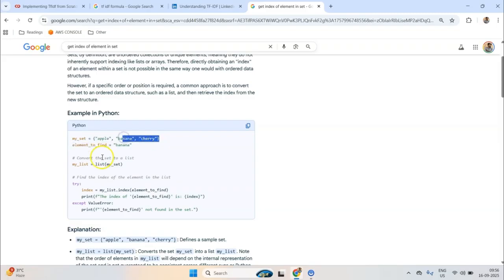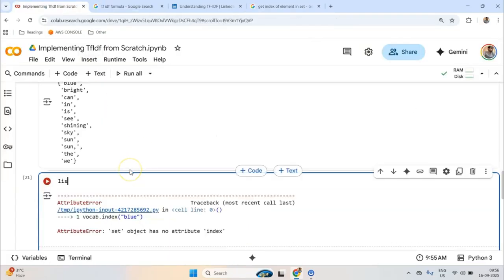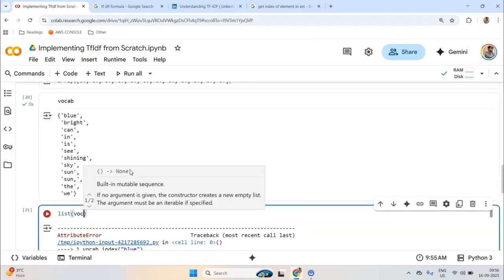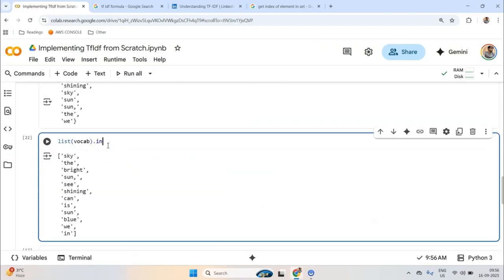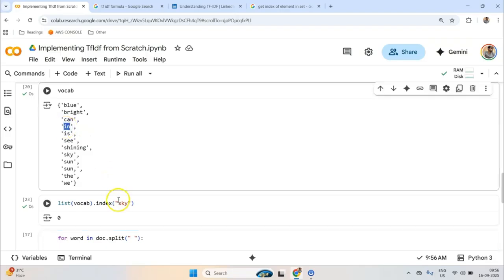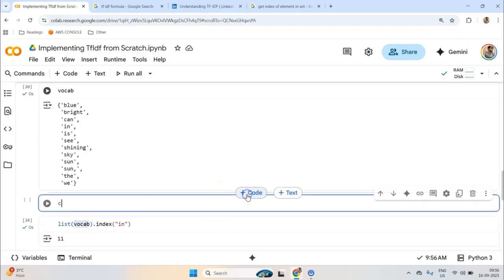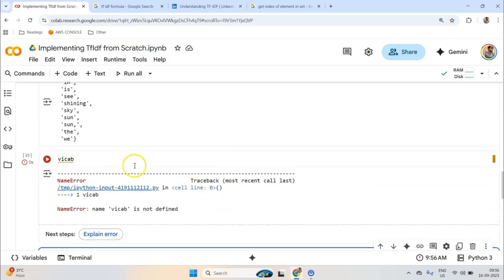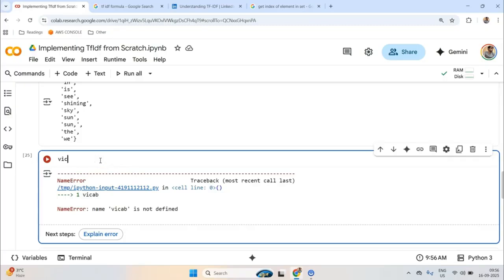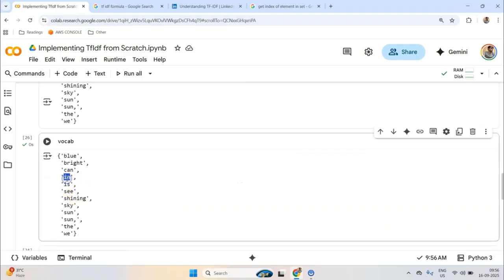Oh, I see. I think what they are doing is converting the set into a list, although I don't like this method. Let's use that. So I'll convert it into a list, and then I can call index. Let's say the word is sky. It will tell me 0. Now let me call it with "in". It will tell me 11. Why? One second. I think it has removed the sorting.